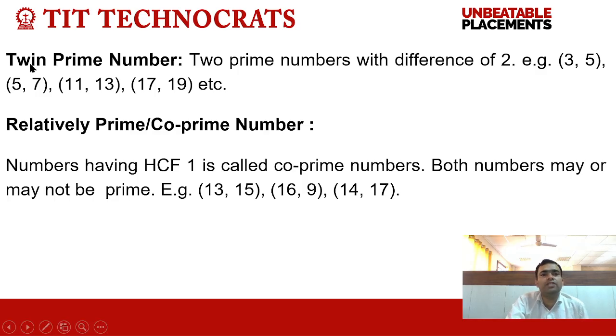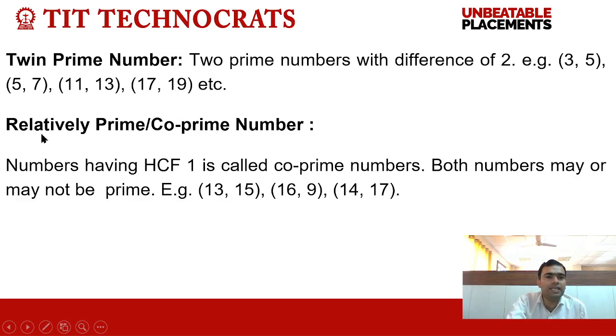Now what are twin prime numbers? Two prime numbers with a difference of 2 are called twin prime numbers. For example, 3, 5. Both are prime and have a difference of 2, so they are called twin prime numbers. Similarly, 5, 7, 11, 13, 17, 19 are all twin prime numbers.